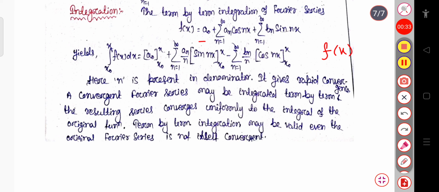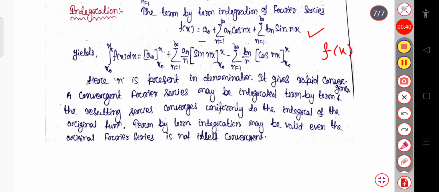So that is equal to a naught plus sum over n equal to 1 to infinity a n cos nx plus sum over n equal to 1 to infinity bn sin nx. Here this a naught, an and bn are called the Fourier coefficients. So the function can be expanded in terms of Fourier series like this.